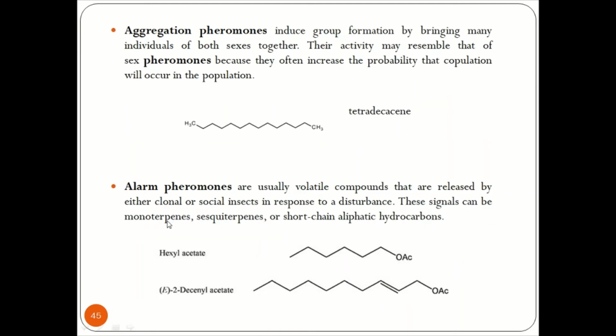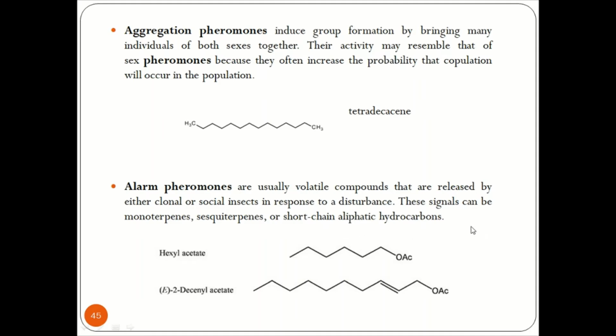Next come alarm pheromones. These are usually volatile components that are released by colonial or social insects in response to disturbance. If there is some disturbance in the environment as the bees or ants are moving, these alarm pheromones are released into the environment.